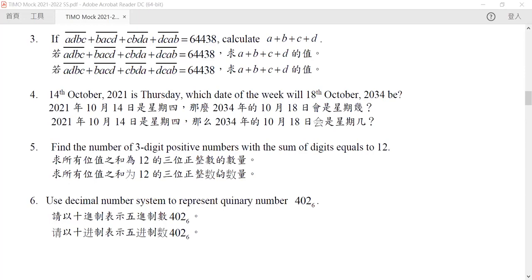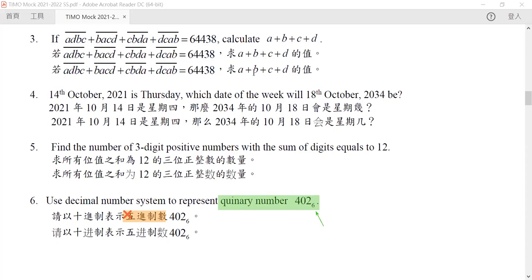Okay, so here we have a coordinate number. In here we see that the subscript is a 6, which is very strange because the Chinese translation says that this is a 5. This is a number of base 5, which is not true, because this is clearly a number of base 6. So what do you mean by a number of base 6?